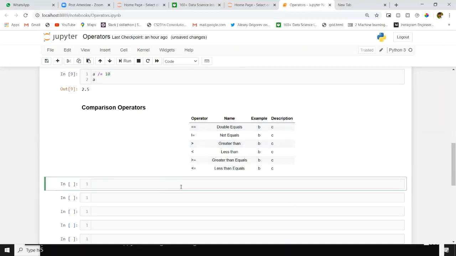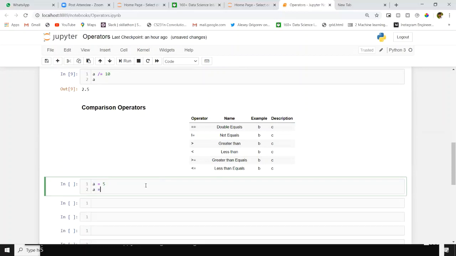Here, a equal to 5 means I am assigning 5 value to a. A double equal to 5 means I am comparing the right side value with the left side value. Inside a, I have, for suppose here I will take 100. This double equals will compare both values, left side and right side values.